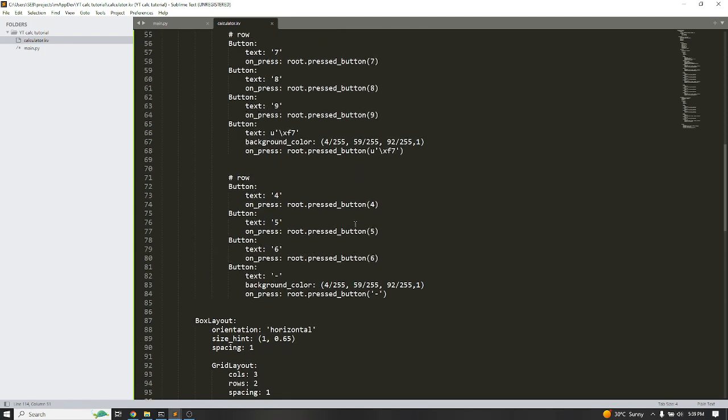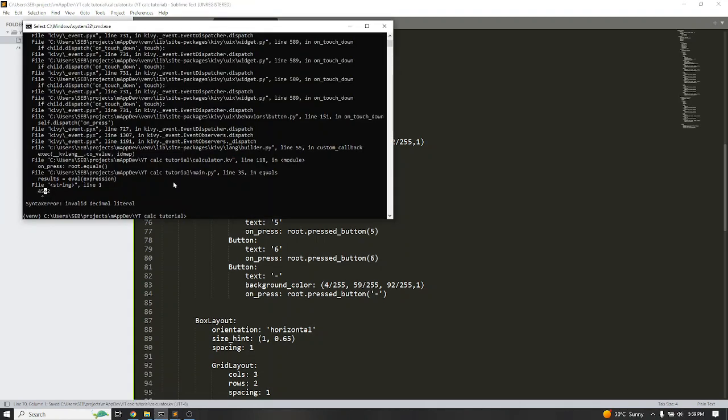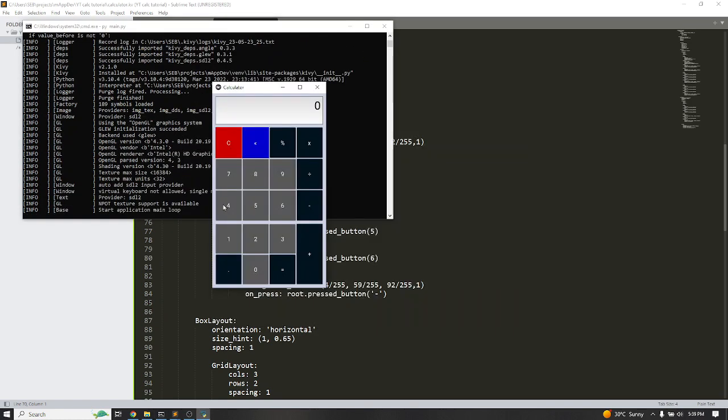Where is my division? I think this is it. So this is the division sign. Let's change this to this. This is what Python understands, not the other one for division. So if you save that and then come back here and run our app again, it works. We can now do 45 divided by, the division is a forward slash, divided by 2. Because Python understands this particular thing, if you hit the equal sign, you see the result.